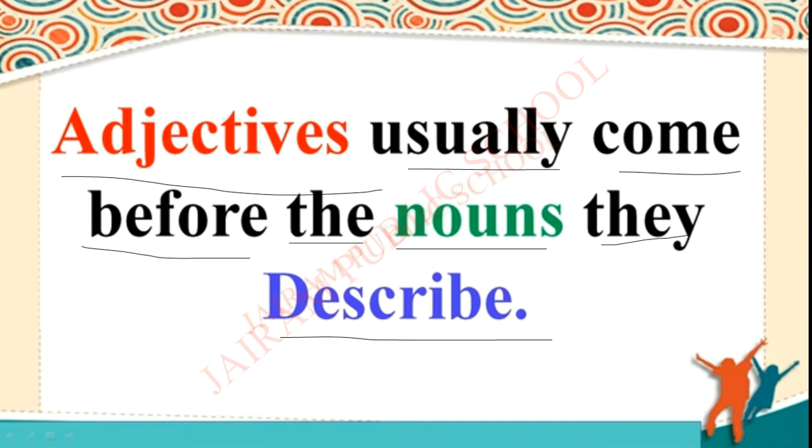So, for example, if I am saying a name, we will take Anita. We are going to describe that girl named Anita. How do we describe that girl? Small girl Anita. Okay, small girl Anita, or we can say cute Anita.